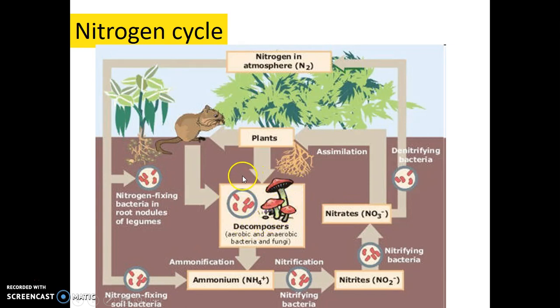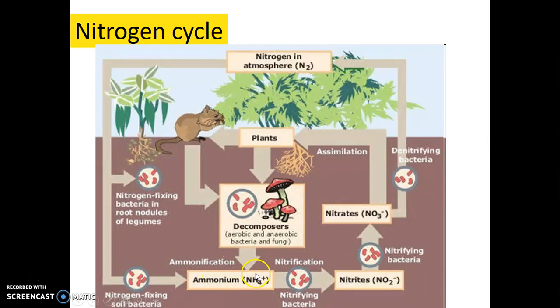What decomposers do is that if plants or animals die, they recycle the nutrients that are in them. When plants or animals die, a lot of the nitrogen that's stored inside of them is stored in the form of amino acids. So it's the job of the decomposers, which are fungi and bacteria, to take the nitrogen in the animal that's died or the plant that's dying and turn it into ammonia or ammonium,